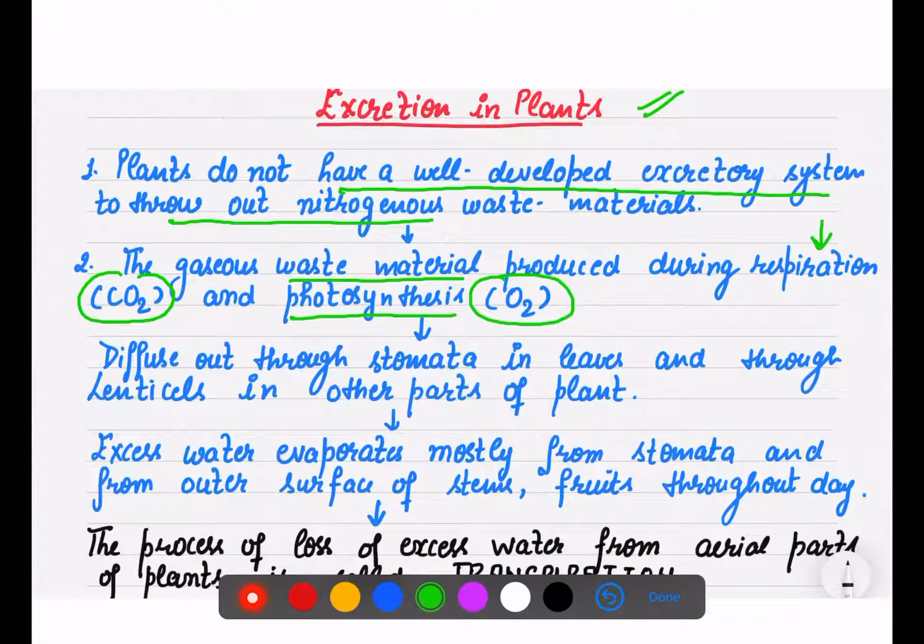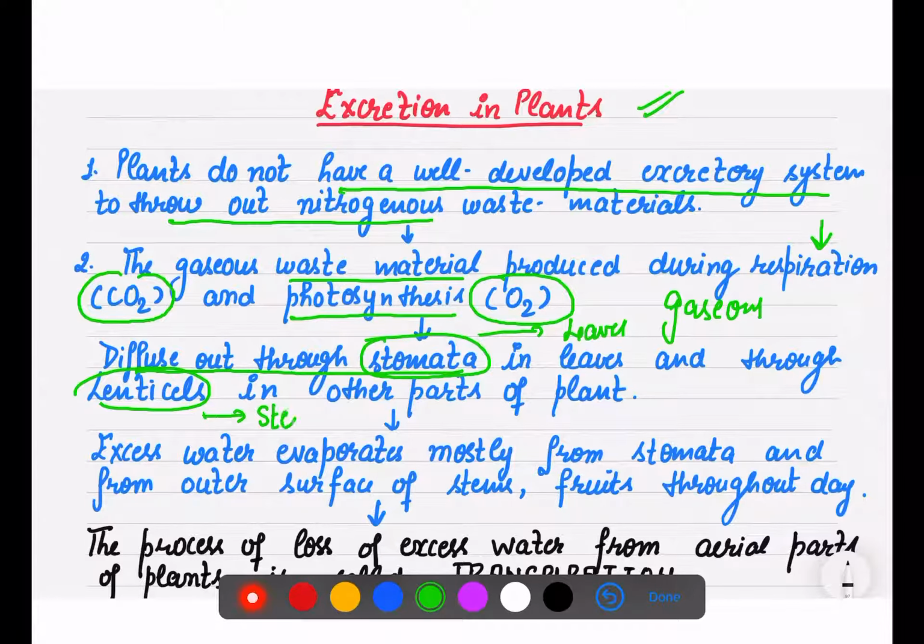These gaseous waste materials are diffused out through the pore like structures present in the leaves, that is the stomata, as well as through the lenticels, which we discussed, present in the stem and other parts of the plant. So these gases diffuse out through stomata as well as lenticels.